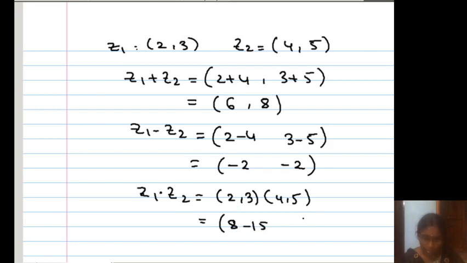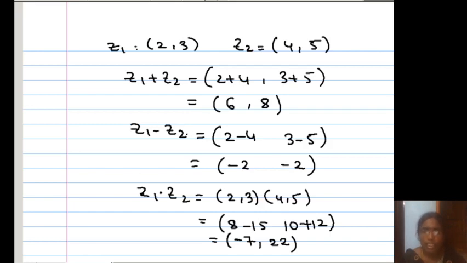Next, ad means 2 into 5, 10, plus bc means 3 into 4, 12. So 8 minus 15 is minus 7, and 10 plus 12 is 22. Simple.